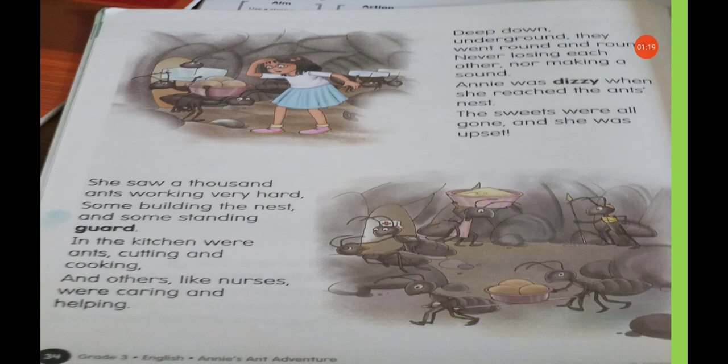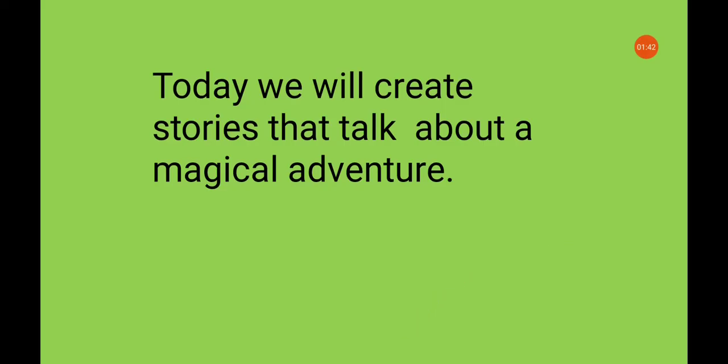Working together. Ants really work together but they don't have kitchens. So ants work करती हैं, that is the real part, and there is a kitchen and they are cutting and cooking, that is the imaginary part of the poem. So students, I hope it is clear to you.